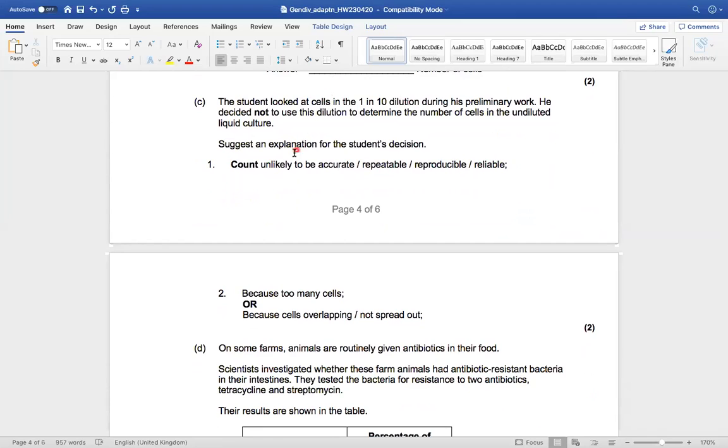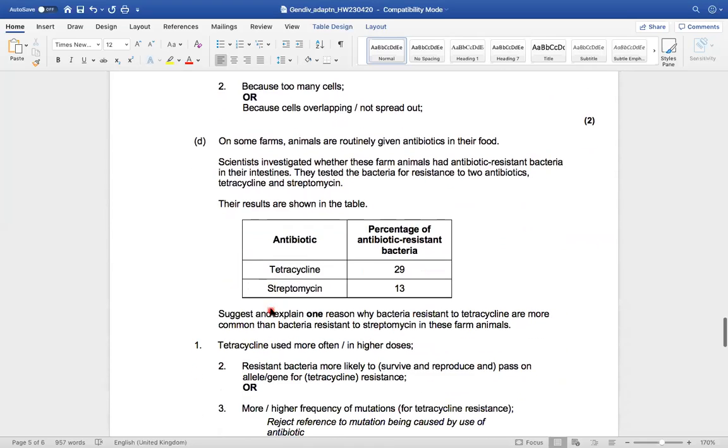And the reason he decided not to was because the count was unlikely to be accurate or repeatable or reproducible or reliable, because there are too many cells, or because cells were overlapping or not spread out. You need to say what the count is, you don't just say it is accurate, it is reproducible, it isn't reliable. So counting them is, because there's too many cells to count, basically.